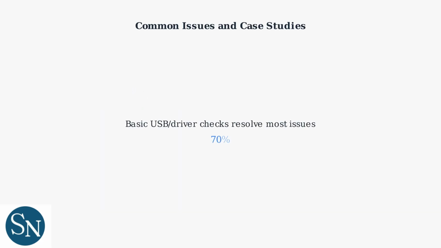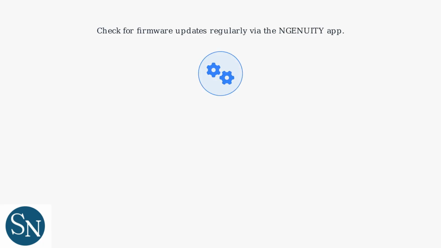Remember, basic USB and driver checks resolve most HyperX mouse issues. Always restart your computer after making driver changes. This ensures the new drivers are properly loaded and any cached settings are cleared, preventing conflicts that could cause mouse issues. Check for firmware updates regularly via the Ingenuity app. HyperX releases updates that fix bugs, improve performance, and add features. Regular checks help maintain optimal mouse functionality and prevent issues from outdated firmware.